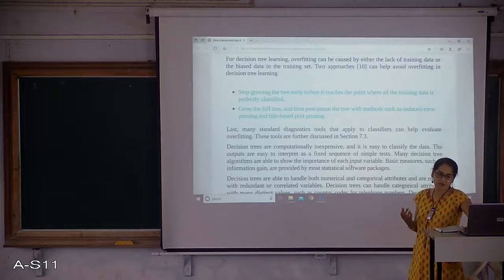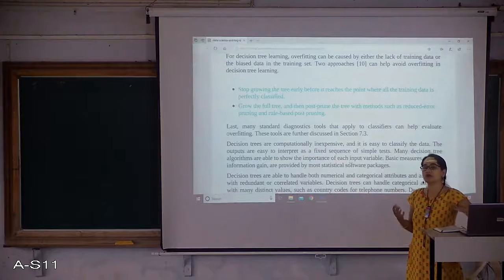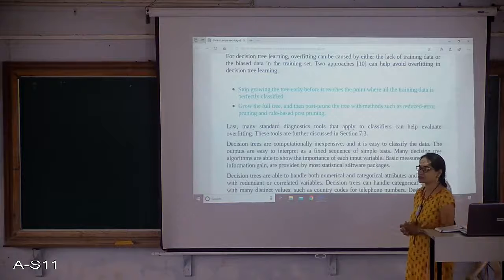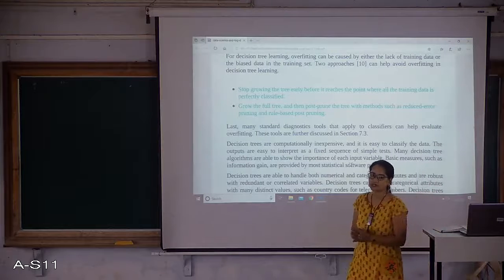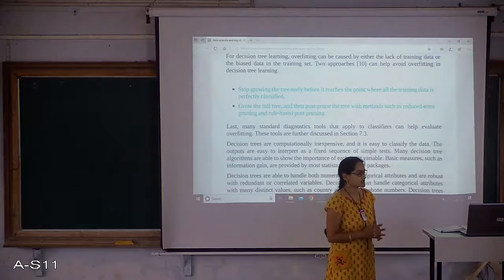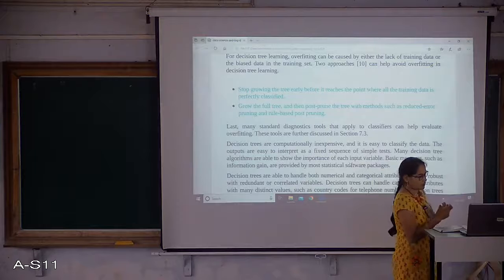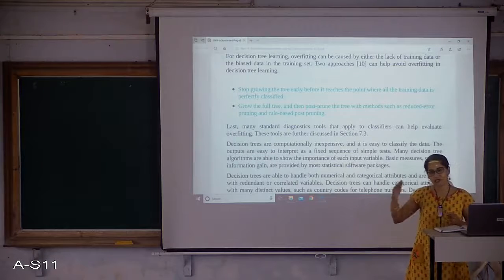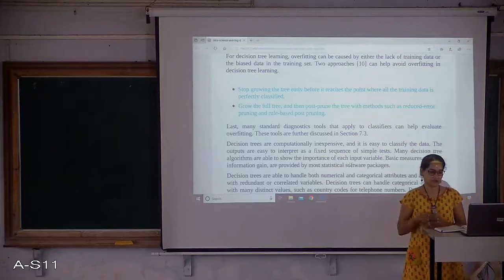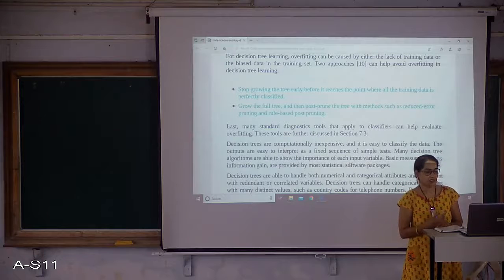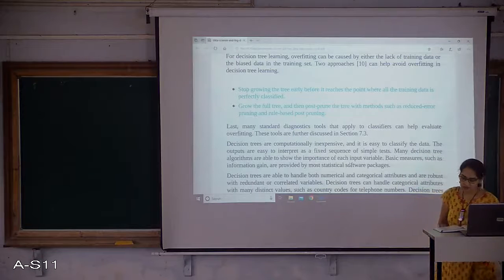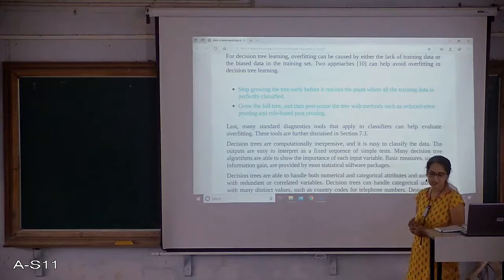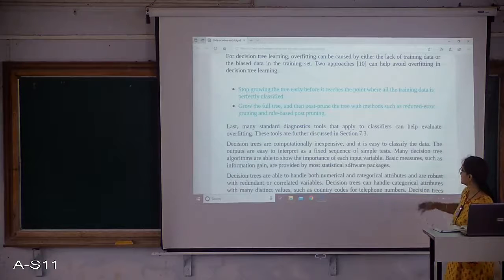Now, decision tree is computationally inexpensive. It won't take much time compared to other classification methods like linear or logistic, where we have a lot of computation to make a decision. In a decision tree, it's not much because we make one decision and move towards one particular branch, and the other calculation is completely left. That's why it is represented in a tree structure, right?